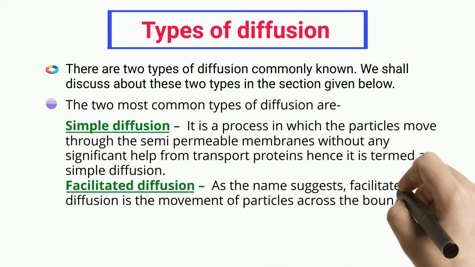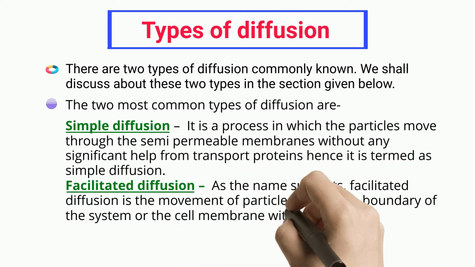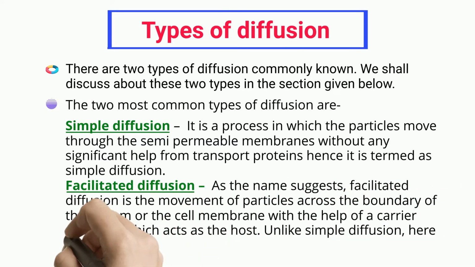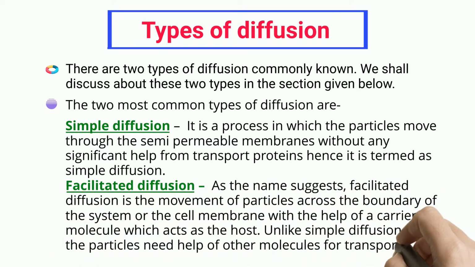Facilitated diffusion. As the name suggests, facilitated diffusion is the movement of particles across the boundary of the system or the cell membrane with the help of a carrier molecule which acts as the host. Unlike simple diffusion, here the particles need help of other molecules for transport.